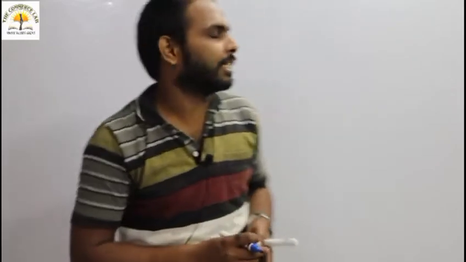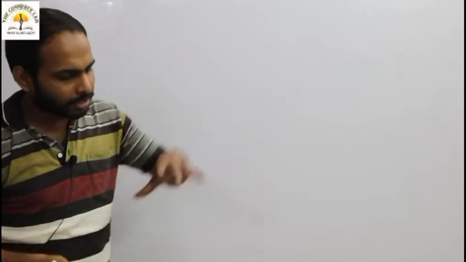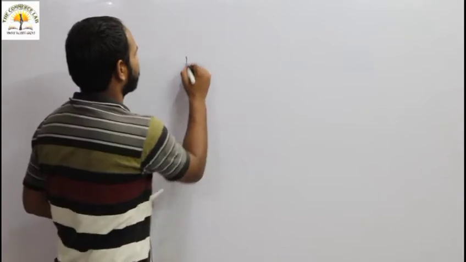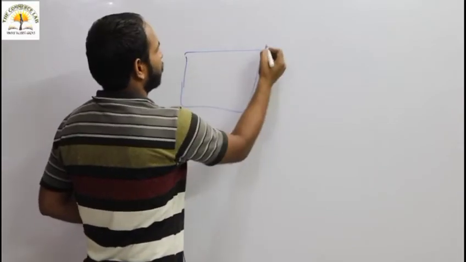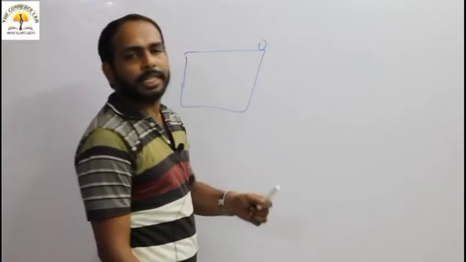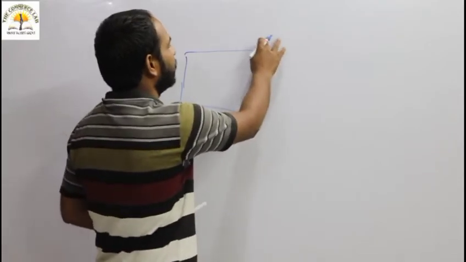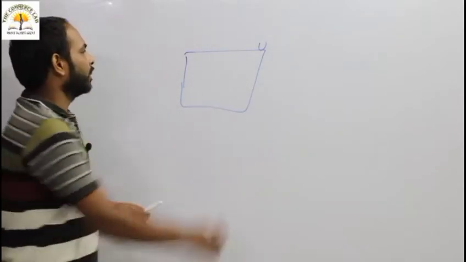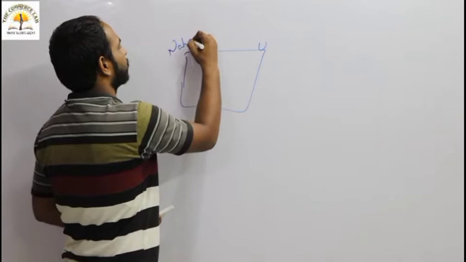Simply we can say that the universal set contains all the sets under consideration. The universal set is represented by U. Here it is all natural numbers.